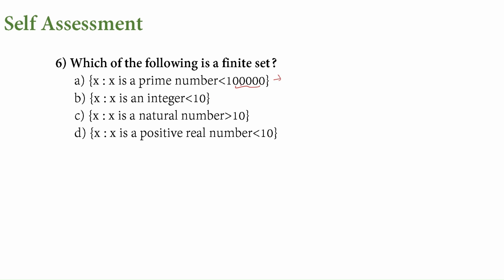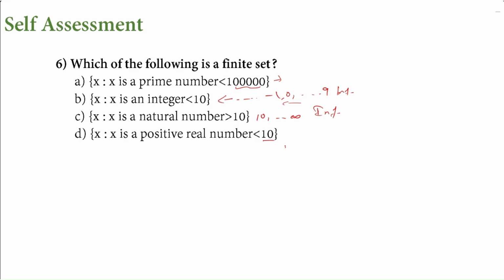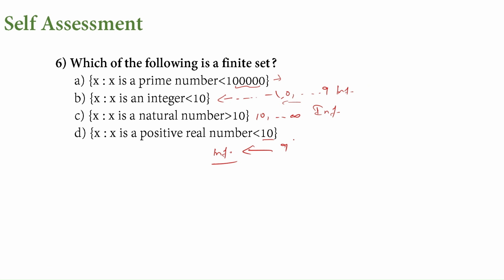We can list the prime numbers. And again, the integers below 10 will go towards the negative side also. So here minus 1, 0 integers will come like this, right? Below 10, starting from 9, the other side. So this is not finite, this will go to infinity. The natural numbers greater than 10 will start at 10 and can go forever. So this is again infinite. X is a positive real number less than 10. It will start at 9 but this side it goes to infinity. So all these are infinite sets, whereas the sixth one is the A option here.